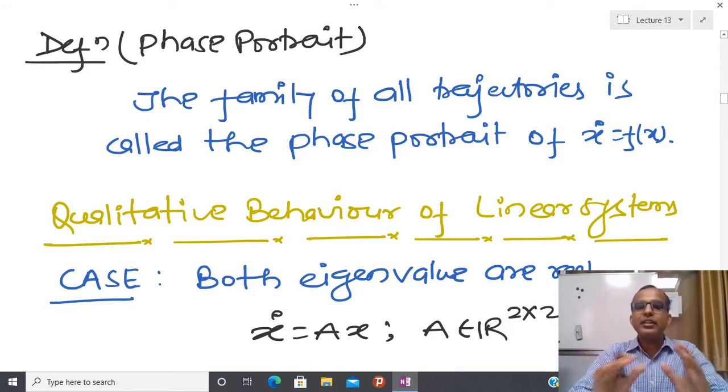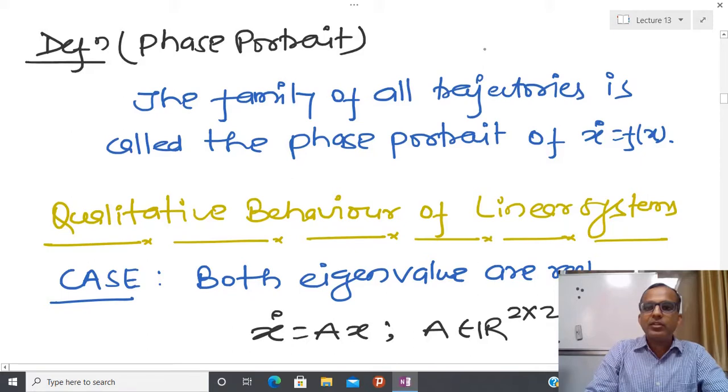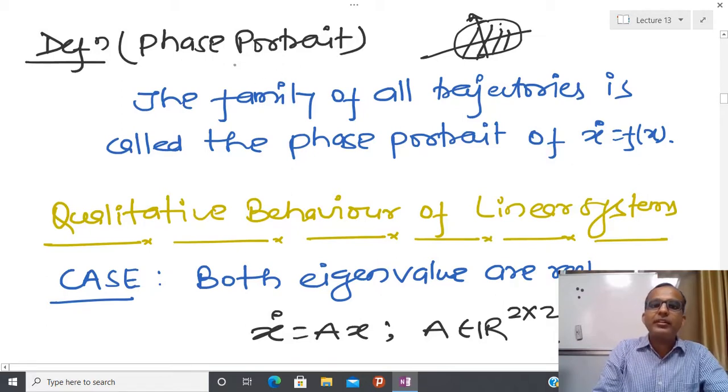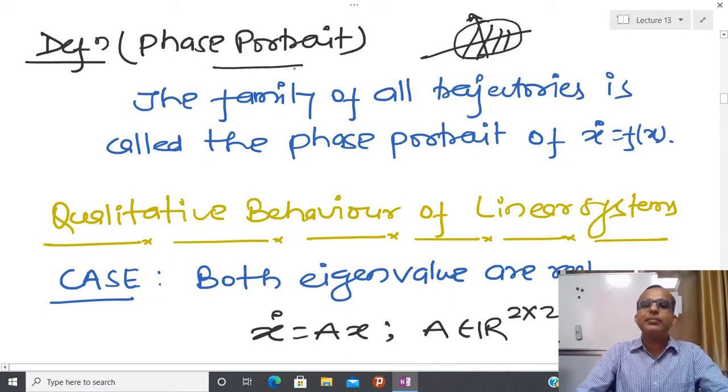Suppose you have to construct the trajectory in some small neighborhood, this particular region: take one point, draw the vector field, and in this way you can fill the whole space. Visualizing this is called the phase portrait. We will see the phase portrait of some simple systems in the next part of this lecture.